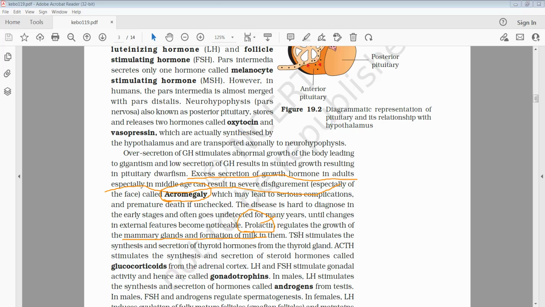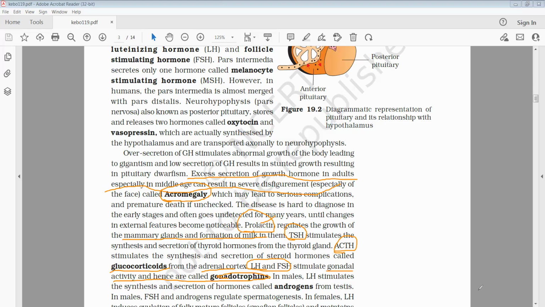Next, the pituitary gland secretes TSH, thyroid stimulating hormone, which stimulates the thyroid gland and secretion of thyroid hormone. And ACTH, which is secreted by the pituitary gland, is responsible to promote production of glucocorticoids by the adrenal cortex. And LH and FSH stimulate gonadal activity and hence are called gonadotropins.